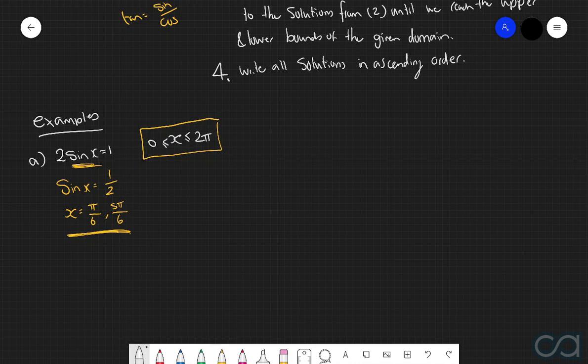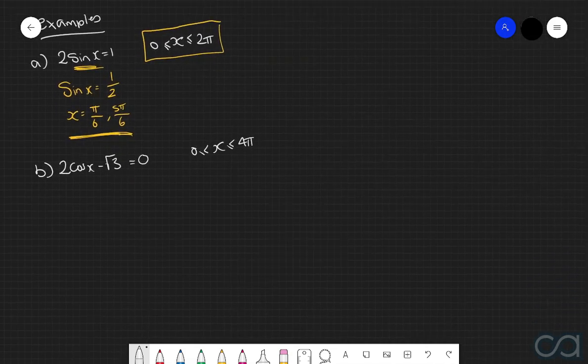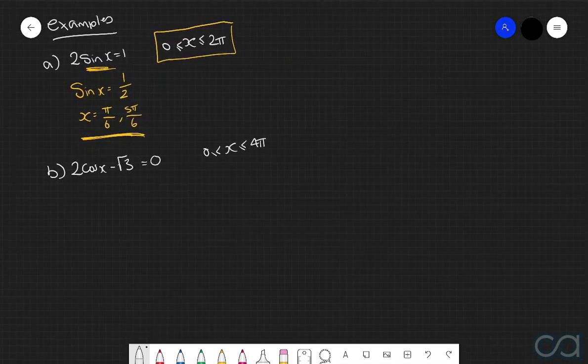Let's get into a slightly more challenging one. We now have 2 cos of x, take root 3 is equal to 0, and we're now going to consider the domain of x being between 0 and 4 pi. So again, the first thing that we're going to do here is isolate this cos of x. The way that we can do that, we can add root 3 onto the other side, and then we can divide both sides by 2. And in doing that, we then get cos of x is equal to root 3 over 2.